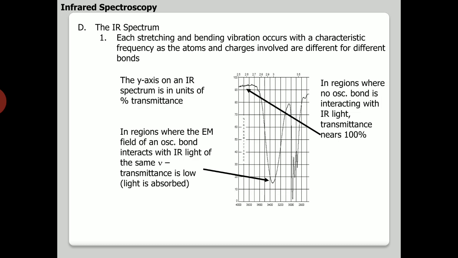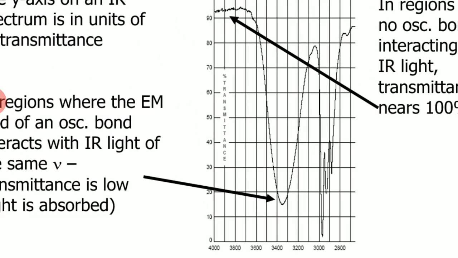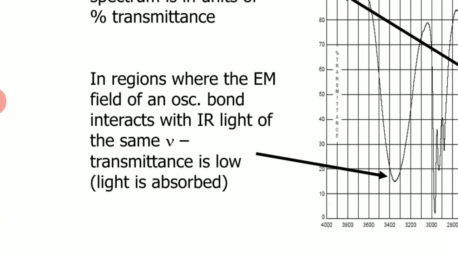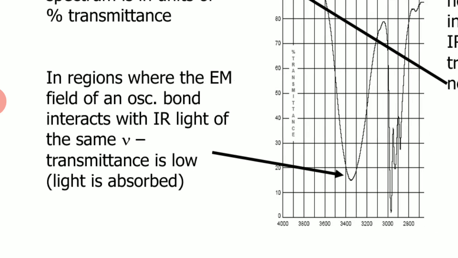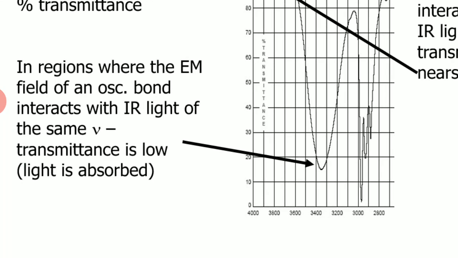If you see this broad and large peak, it is in the region where the EM field of an oscillating bond interacts with IR of the same frequency, so the transmittance is very low. The meaning of a larger peak is that transmittance is very low, because light is getting absorbed.